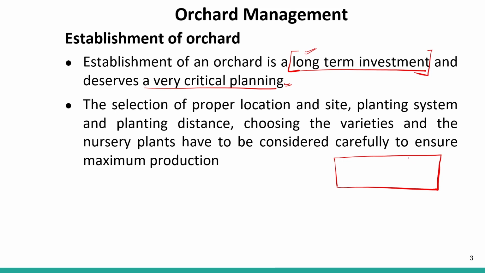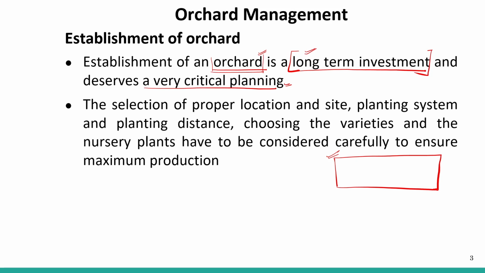And for that you need an investment, and this is quite a long-term investment, because in the orchard we generally grow fruits, vegetables and flowers, right? For growing fruits, vegetables and flowers, we require a proper piece of land, and the crop grows for a particular duration of time.